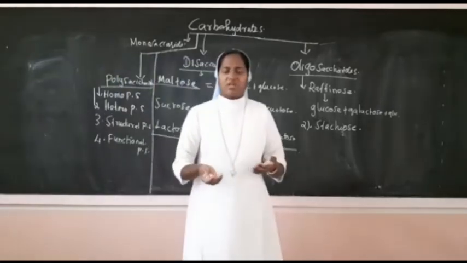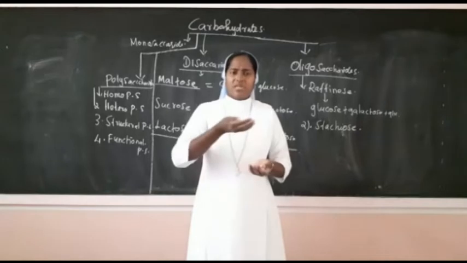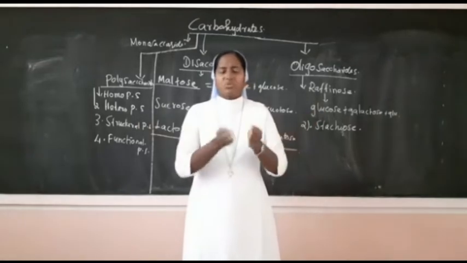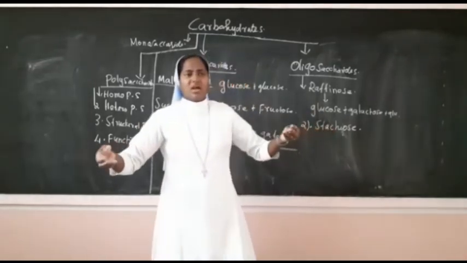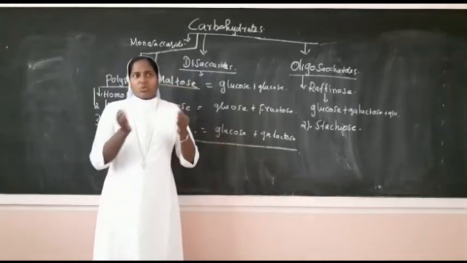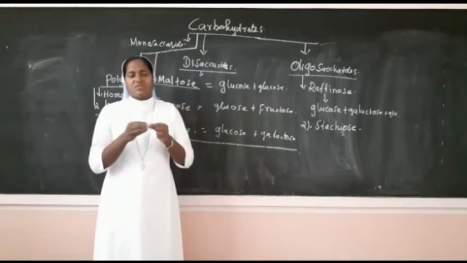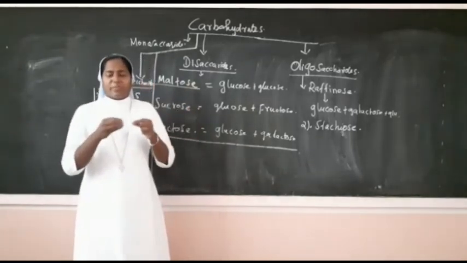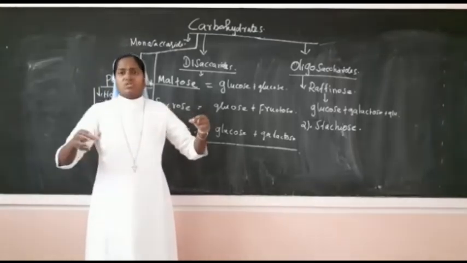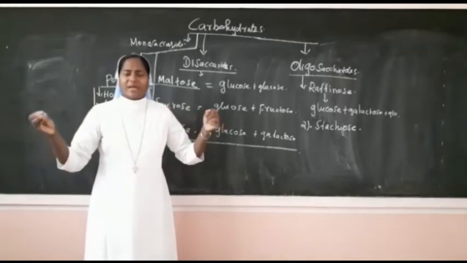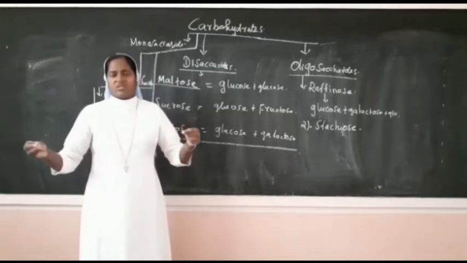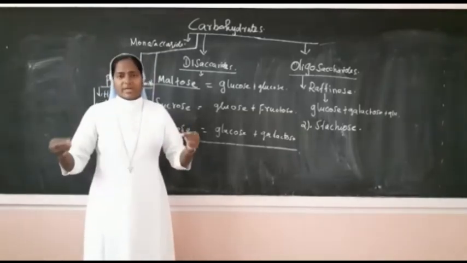Hetero means different. Homopolysaccharides are polysaccharides where more than 10 molecules of simple sugar combine to form a linear structure with linkages, either 1,4 linkages or 1,6 linkages. Glucose and glucose can be joined by a glycosidic linkage. So those 10 or more molecules can be connected together with glycosidic linkages and form a linear structure. That is why we call it polysaccharides.